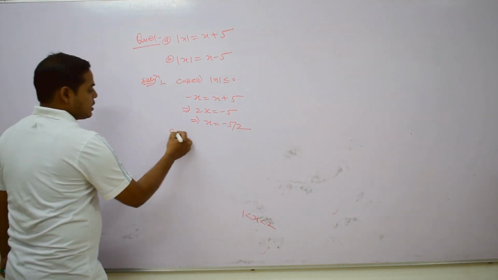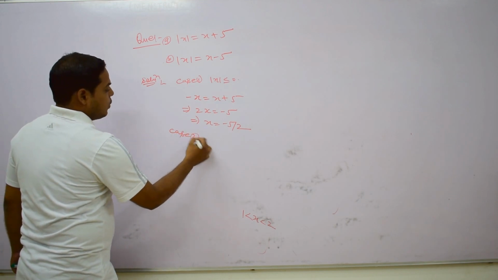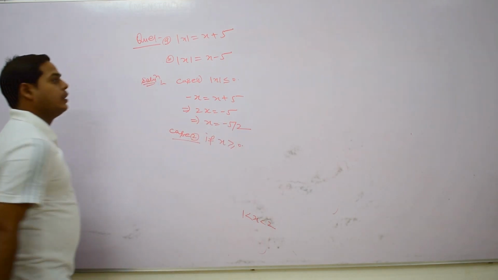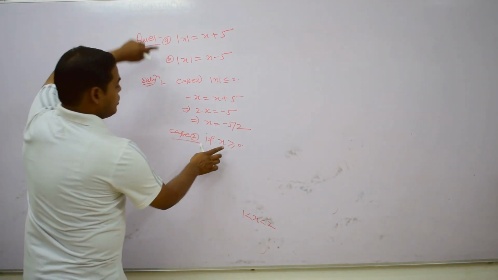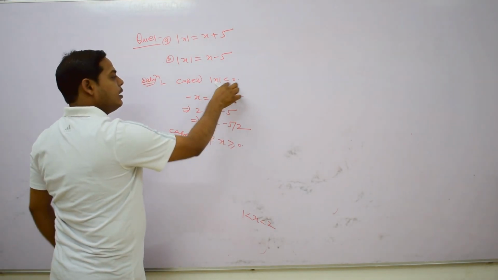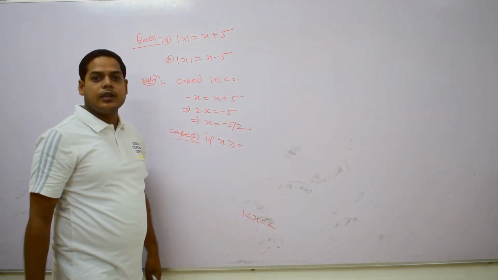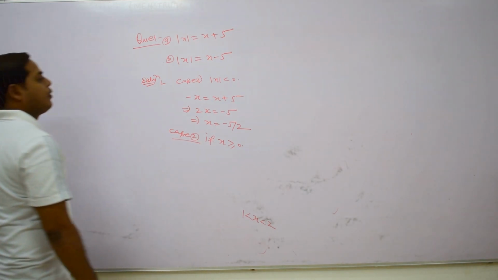In the second situation, case number 2, if x is greater than or equal to 0, then what will happen? We can take here strictly greater than 0, because at x = 0 we get an absurd result, meaning we do not find any solution.